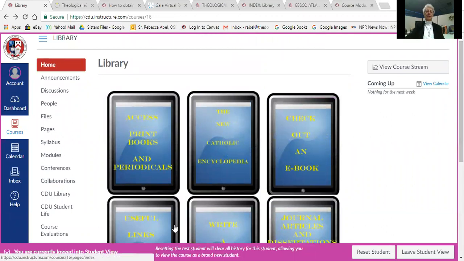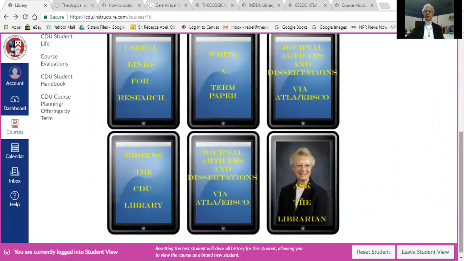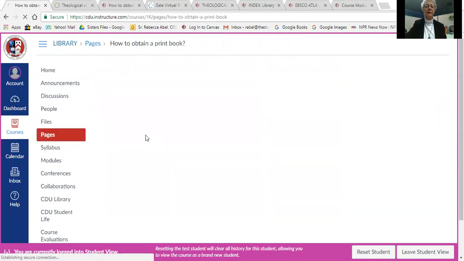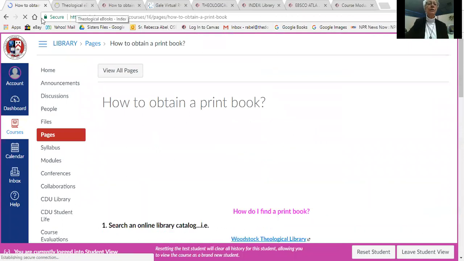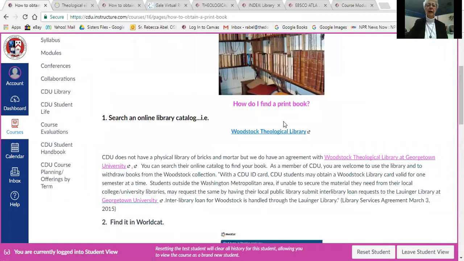And these are different access points into various topics in the university library. The first one is how to get a print book. If you click on this, you'll get into how to obtain a print book. And you will find that at Woodstock Theological Library at Georgetown University, we have an agreement that if you live in the area, you may walk in, ask for a library card, and check out the book.